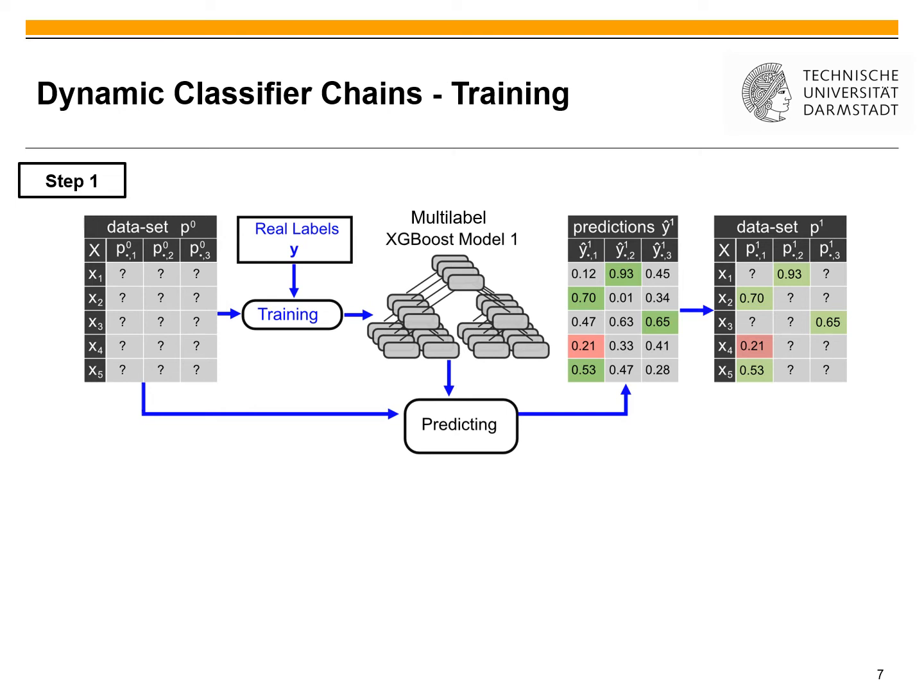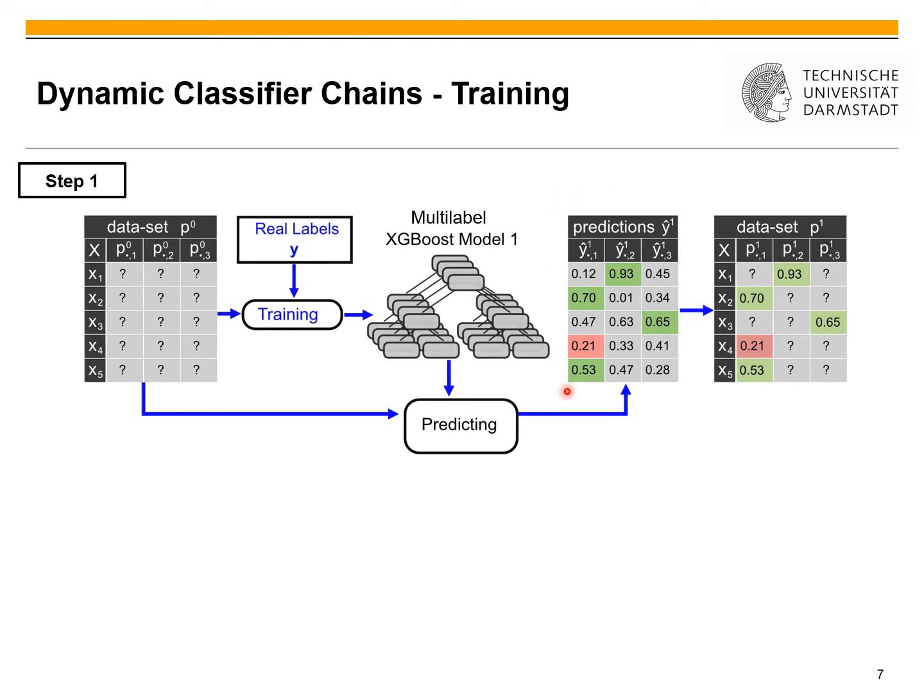The training process is quite similar. Again, we have our dataset where we have added the feature label columns, but before any predicting, we use this empty dataset to train a new XGBoost multilabel model. After this is done, we actually use this model to generate the first round of predictions, which you can see here.